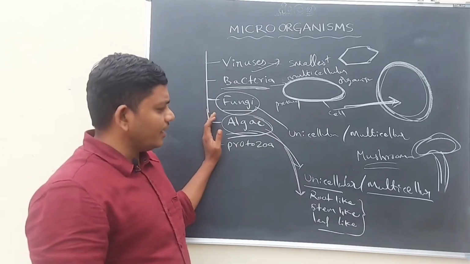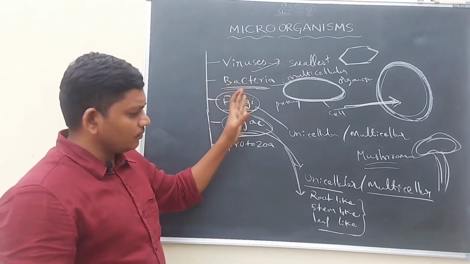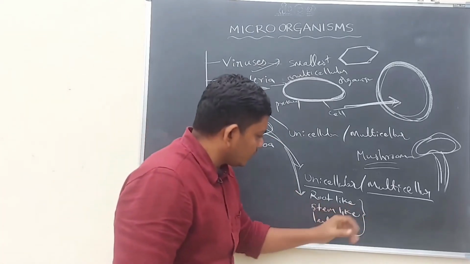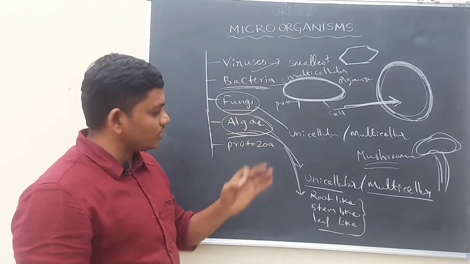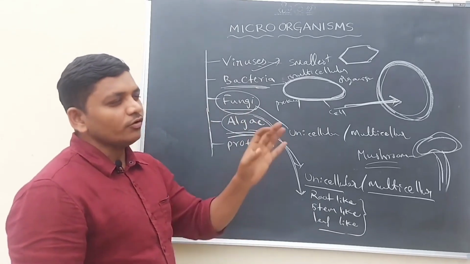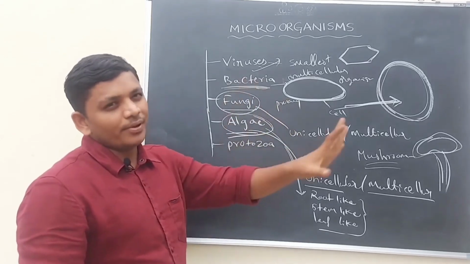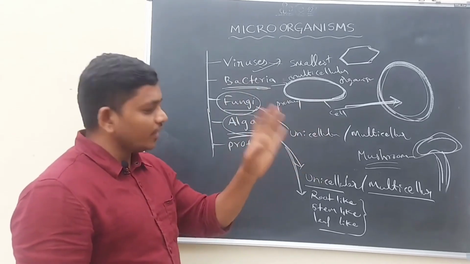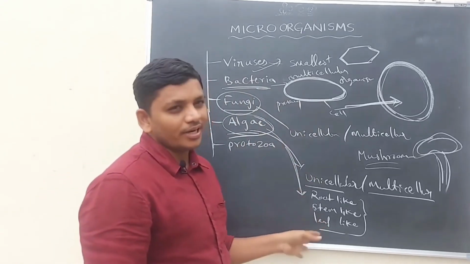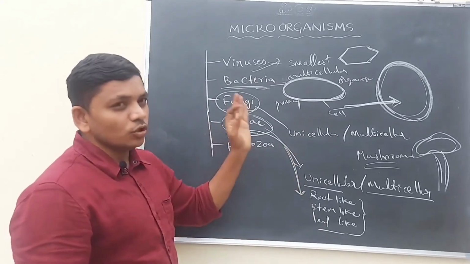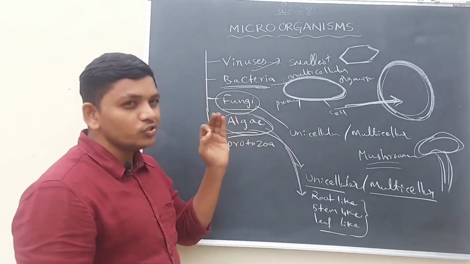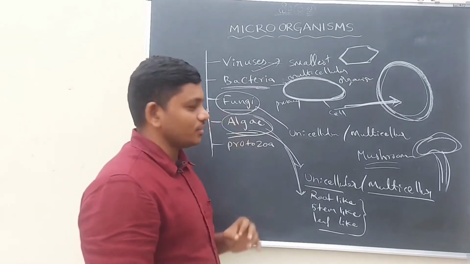When we observe the algae, some parts just look like a root, stem and leaf, but they are not true root, true stem and true leaf. It only looks like a plant, but it does not completely belong to plants. So in algae, there is no true leaf, true stem or true root system. Clear?